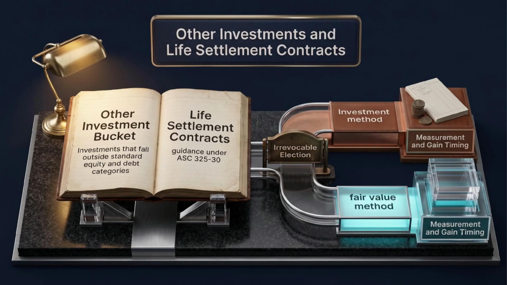In this lesson, we begin ASC 325, and our focus is other investments and life settlement contracts. This is one of those areas where US GAAP says not every investment fits neatly into debt securities, securities, or equity method investments. So, today we will learn where ASC 325 fits, how insurance contracts are handled, and how the investment method and fair value method create very different income timing.